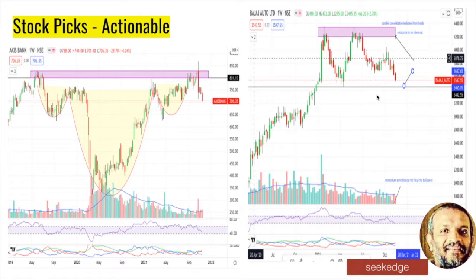Now, the two actionables are both on the bearish side. On the short side, Axis Bank has an inverted head and shoulder pattern, which attempted to break out in 2019, and two attempts in 2020 failed, and it is now falling down like anything. So there is an opportunity for a swing trade up to the previous swing low levels, or maybe further down also.